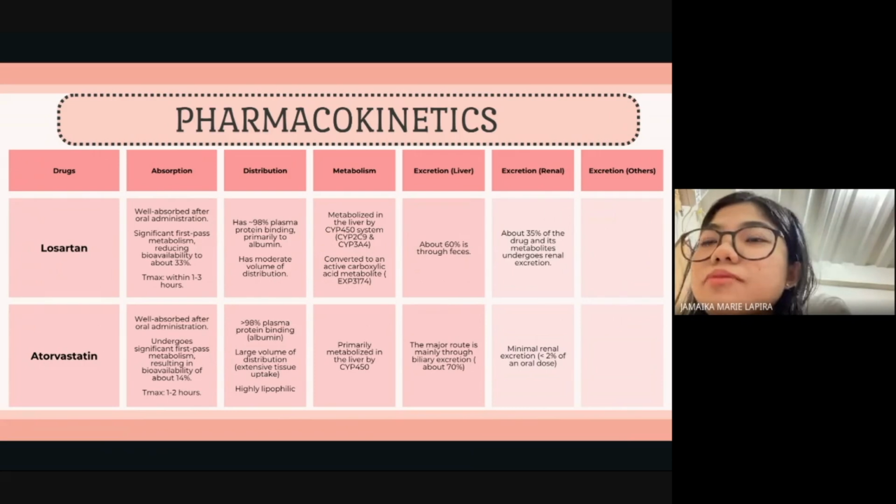Now let's talk about the pharmacokinetics of each drug. First is losartan. It is well absorbed after oral administration. It has significant first-pass metabolism, reducing bioavailability to about 33%.